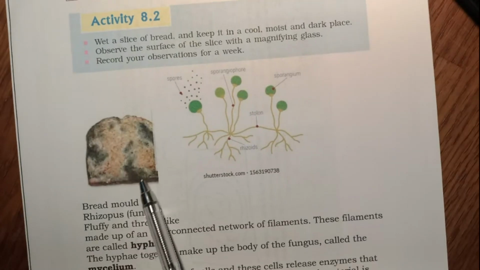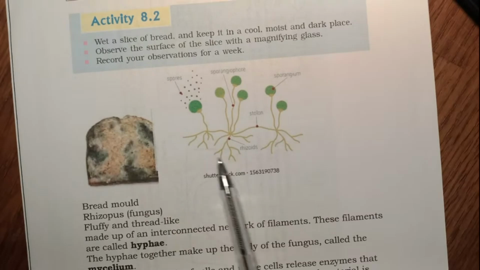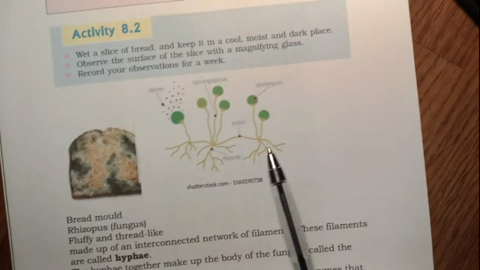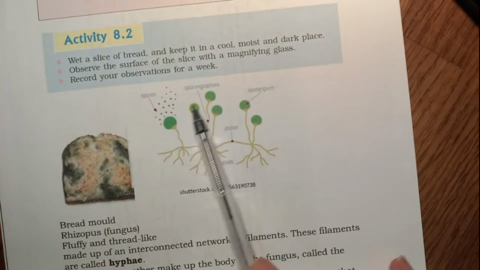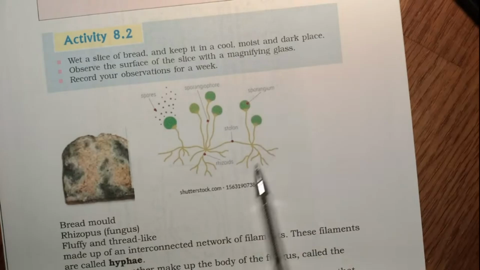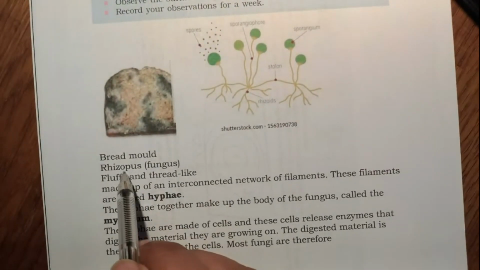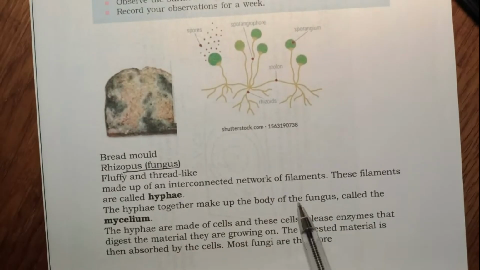You will see growth of this mold here, bread mold. If you look under a microscope or under a magnifying glass, then you will see this fungus. This is a fungus called Rhizopus. So growth of a fungus.